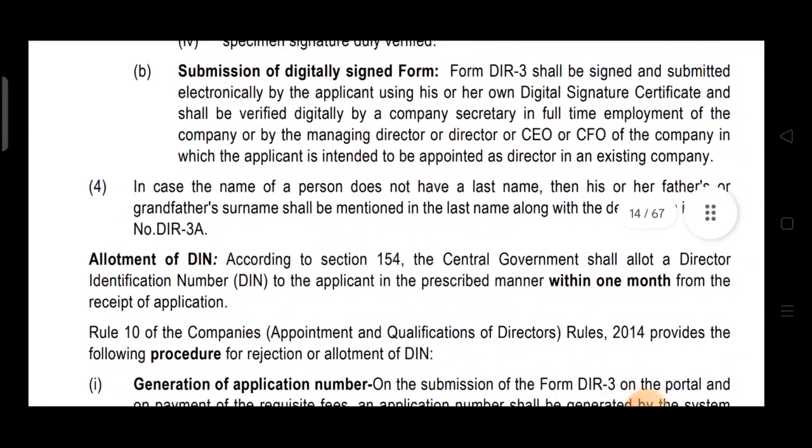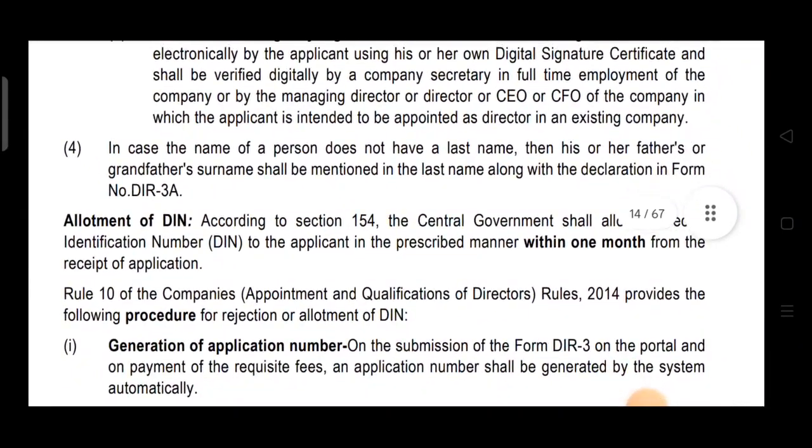In case the name of a person does not have a last name, then his or her father's or grandfather's surname should be mentioned in the last name along with declaration in form number DIR 3A. This means if that person doesn't have any last name, then the father's or grandfather's surname will be used, and for this a declaration will be required in form number DIR 3A. So this was the procedure.